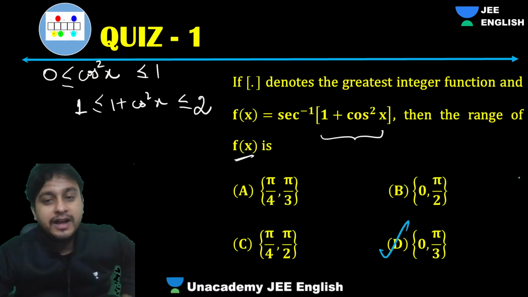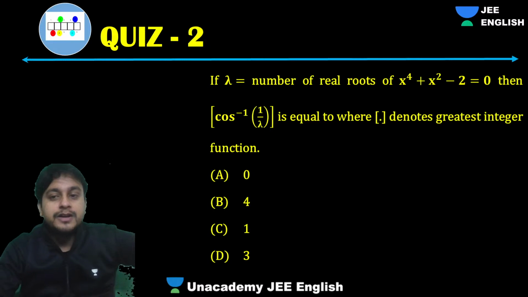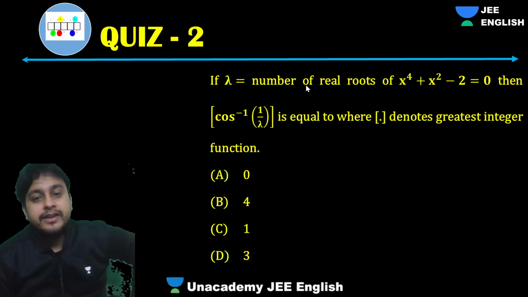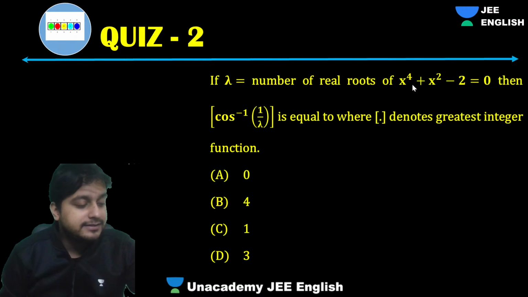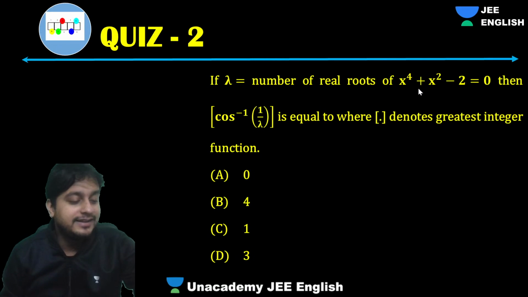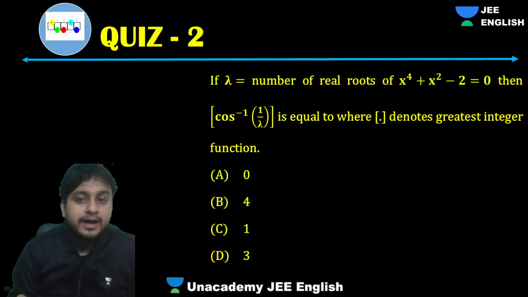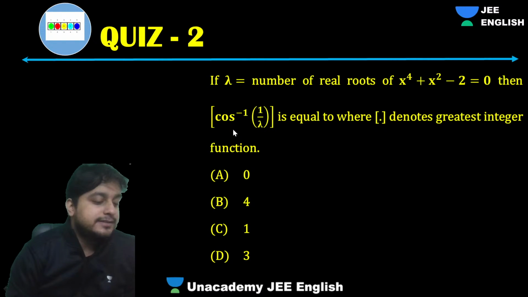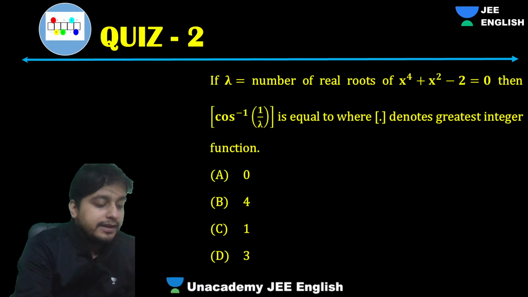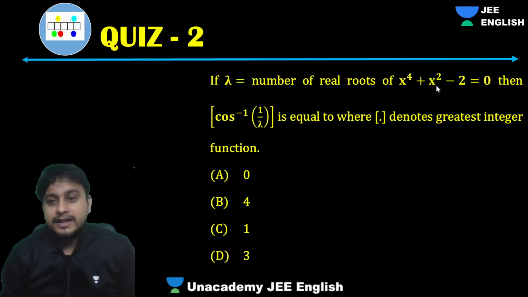Hello guys, let's move ahead and see some more problems. We have got one more problem. The number of real roots of this quadratic, it's not a quadratic to be precise, it's a quadratic in x square, you can say. What we need is the number of real roots. If it is lambda, then we will put the value of lambda here and calculate. Simple as it is, nothing very weird about it. It's a pretty straightforward question. So let's solve this.